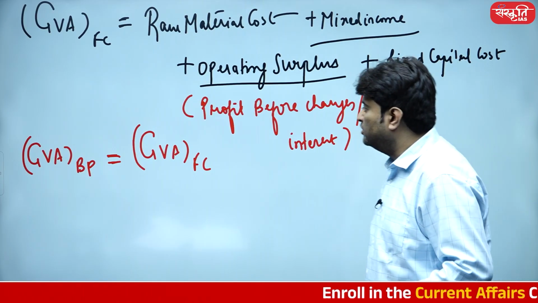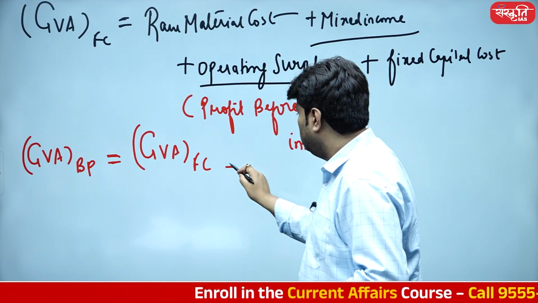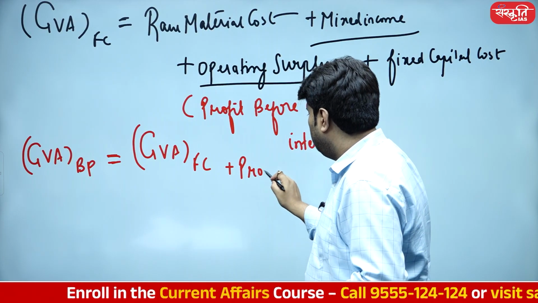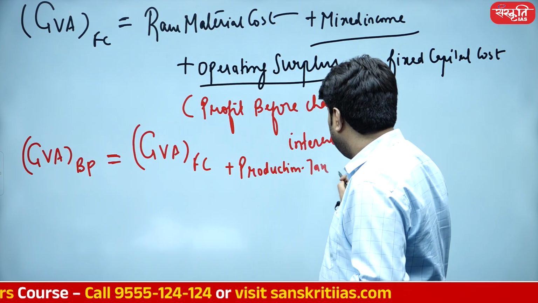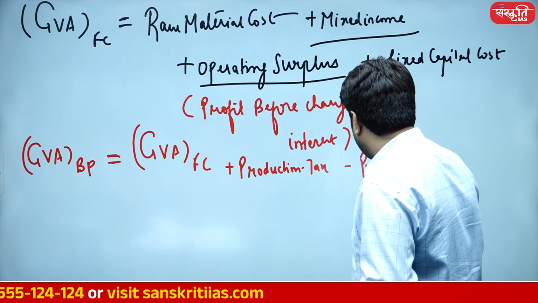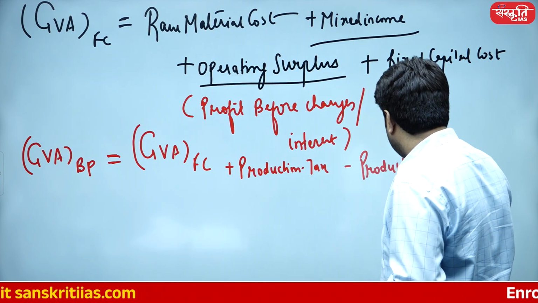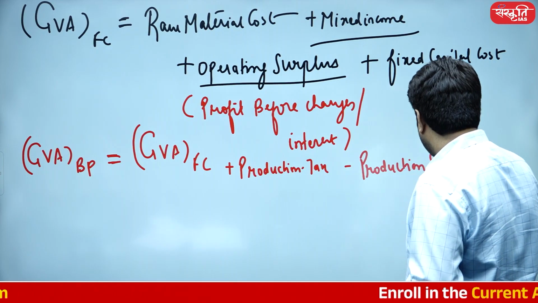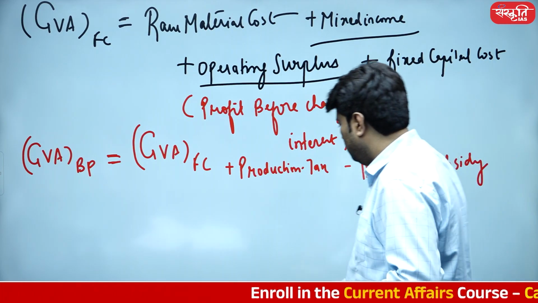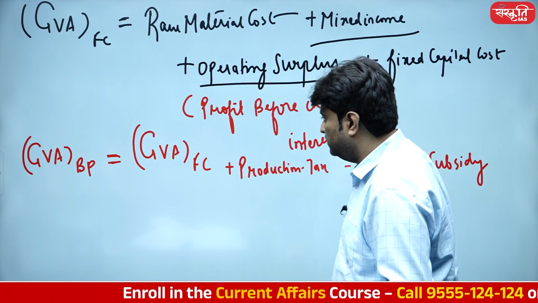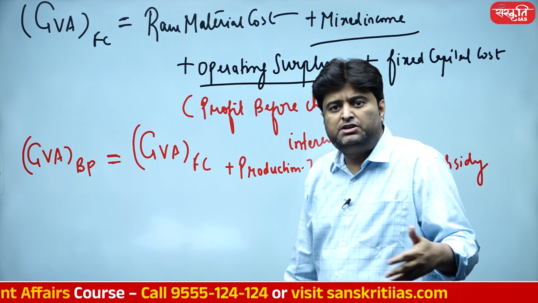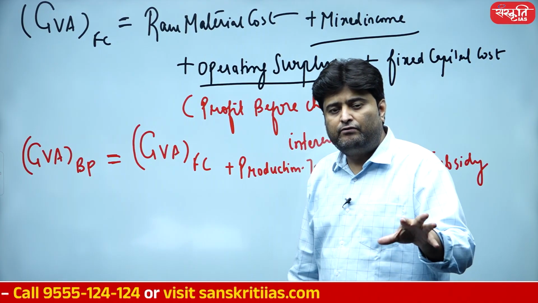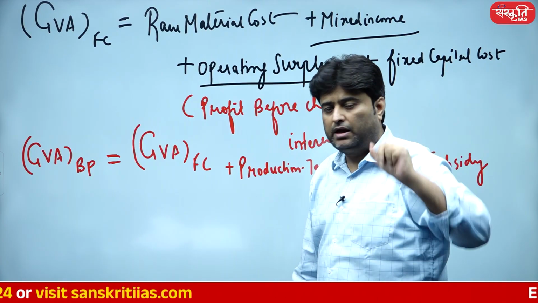So GVA at basic price is GVA at factor cost plus production tax minus production subsidy. So that's going to be GVA at basic price. Now GVA at basic price means factory gate price. Now from factory gate price we have to move towards the market.